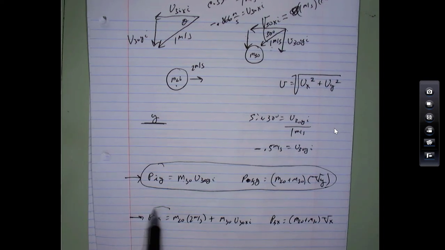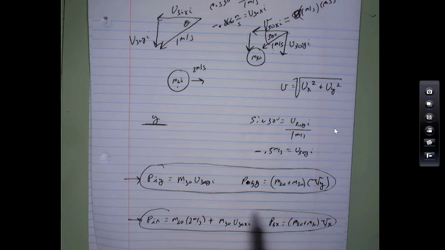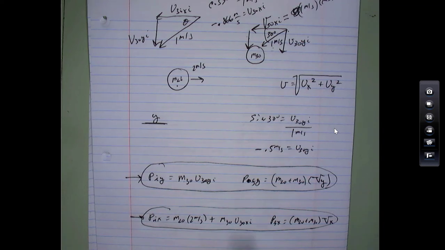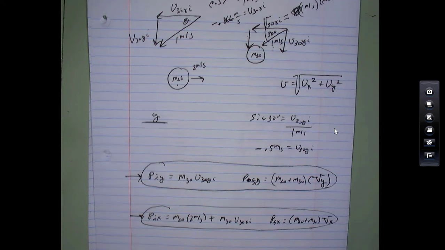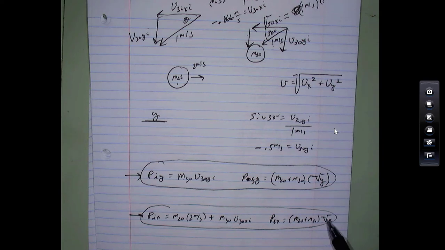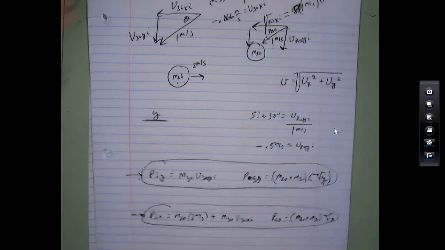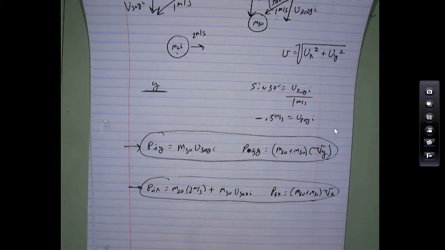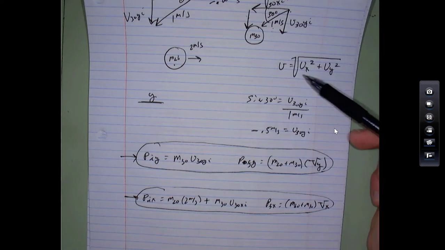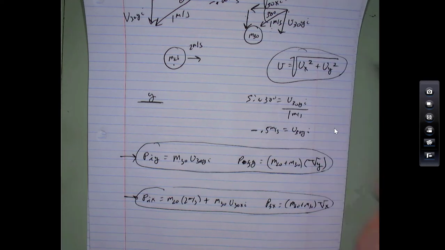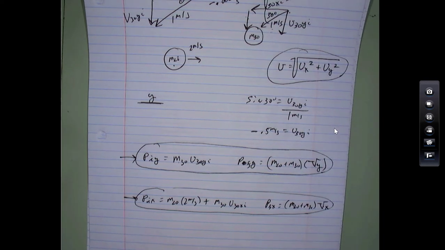Okay, so set this equal to this, right? Initial momentum, set it equal to final momentum. The only thing that you don't know is Vx, and then you can solve for that. Okay? And then again, the overall speed is what they're actually asking for. You'll have to do this. Now once you get Vx and Vy, let's see if we can kind of get an idea which way it's going to be going afterwards.